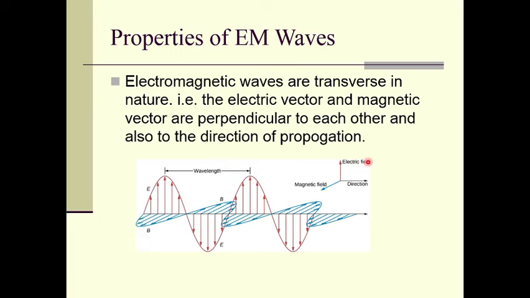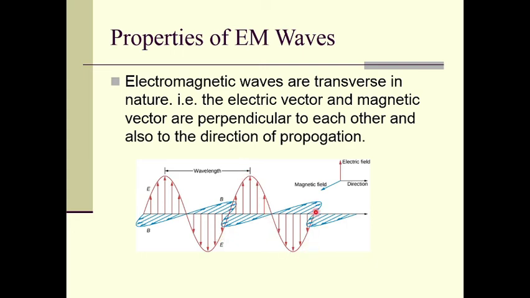In this diagram you can see that if this is the direction of propagation, then the electric field and the magnetic field are perpendicular to each other and also perpendicular to the direction of propagation, right? Let's say this is the magnetic field vector B. The magnetic field will be oscillating in this direction, whereas the electric field will be oscillating in this direction.